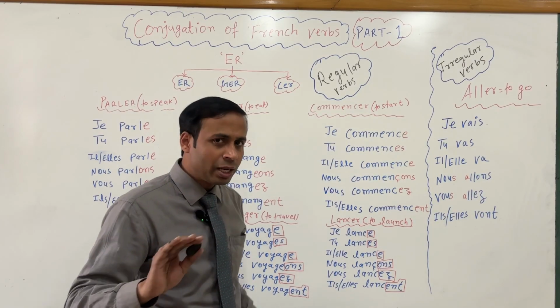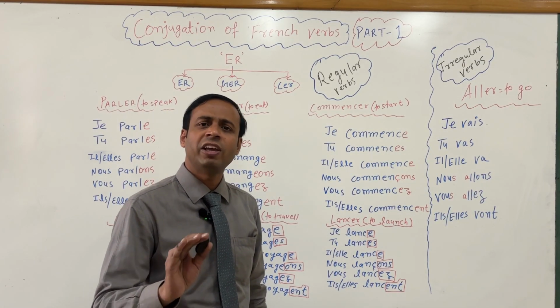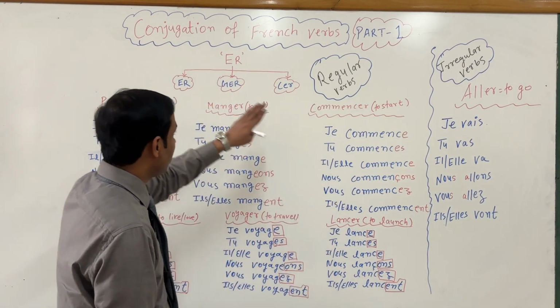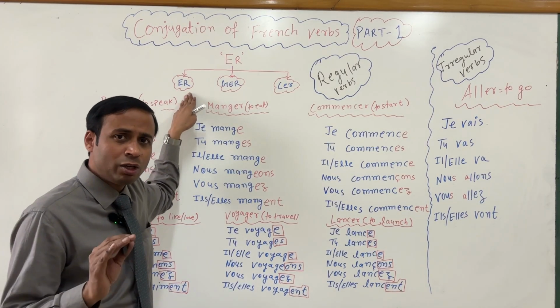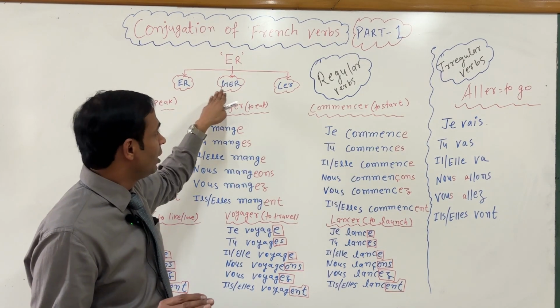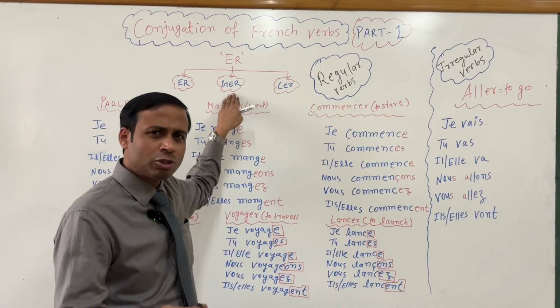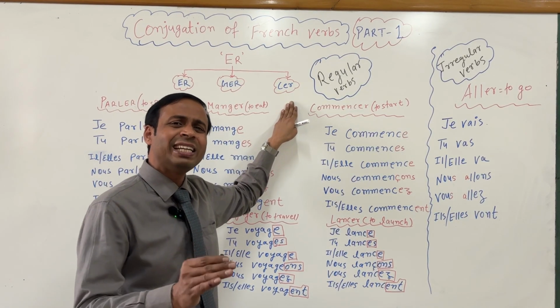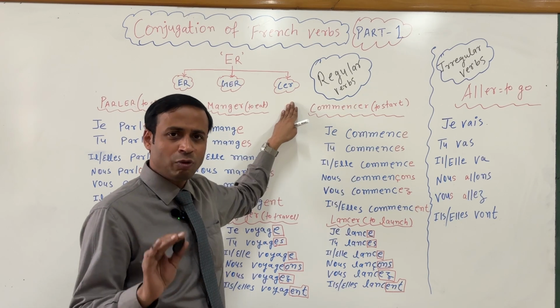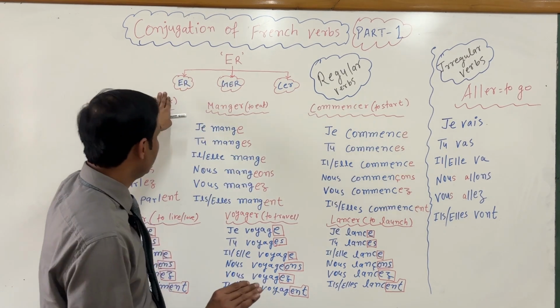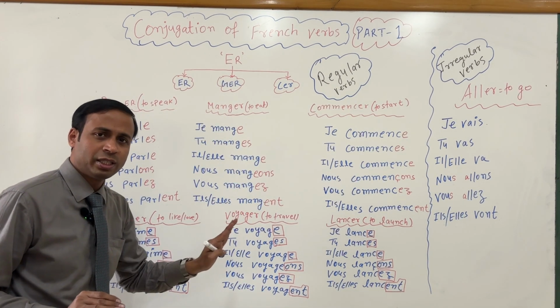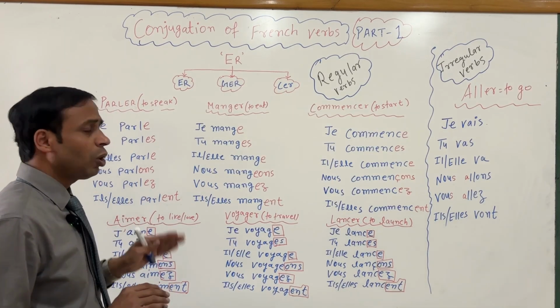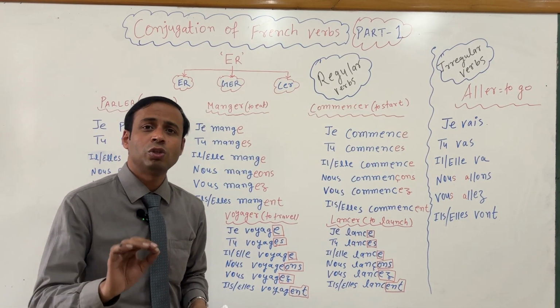But there is no need to worry, these are very easy. If you know the first type, normal ER ending verbs, then GER ending is almost 99% the same, and CER ending also 99% the same. So focus on the first one, the others are very easy. Now let me tell you how to conjugate these verbs.